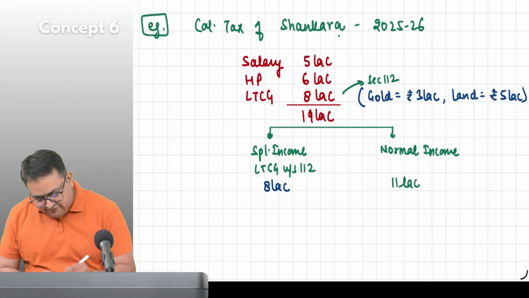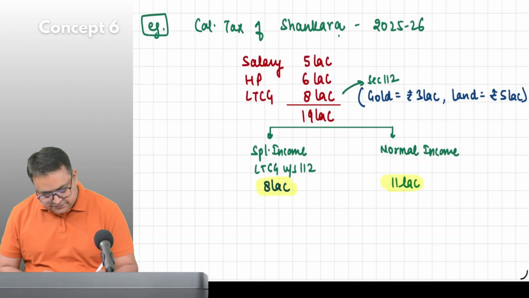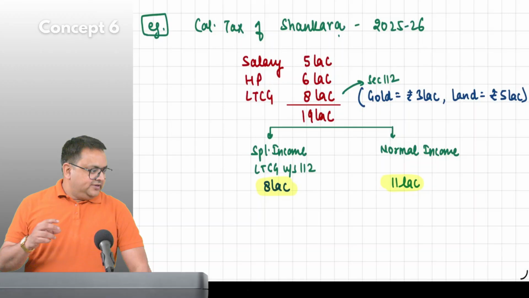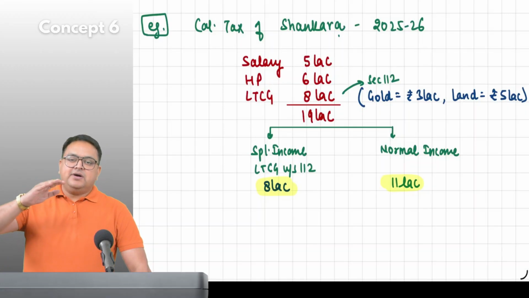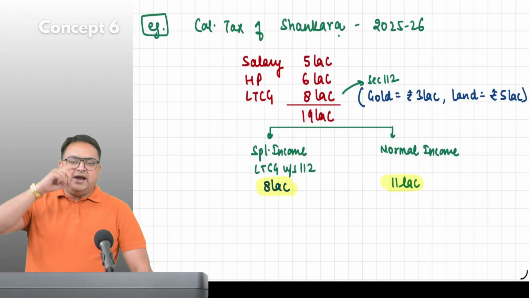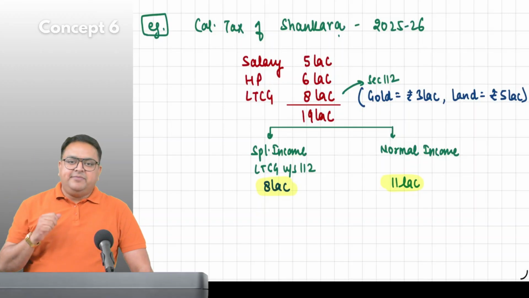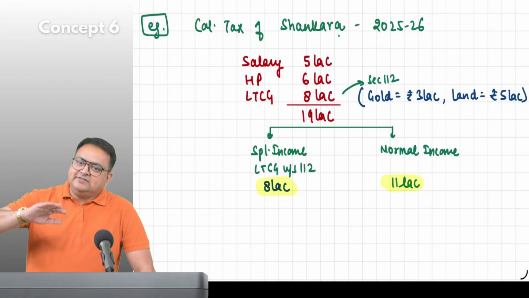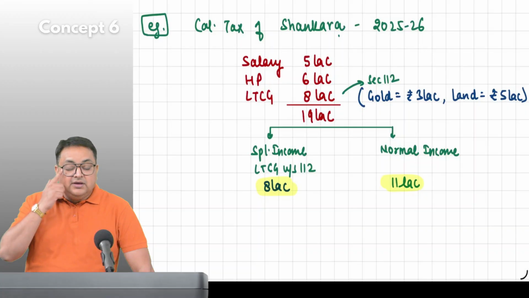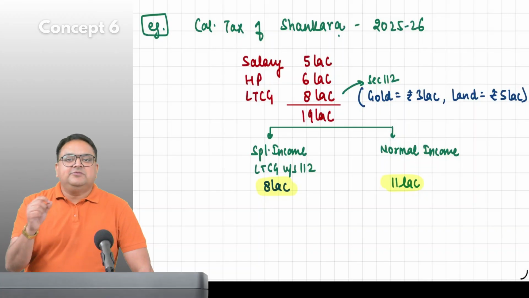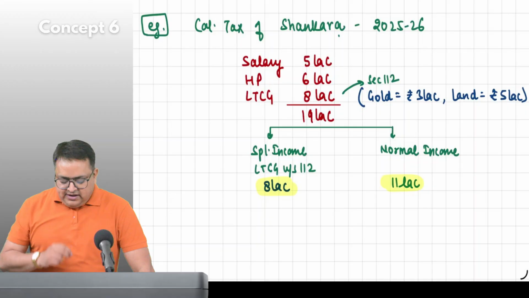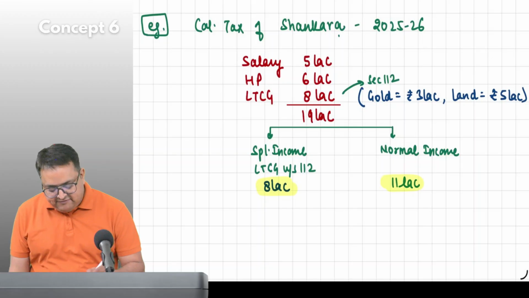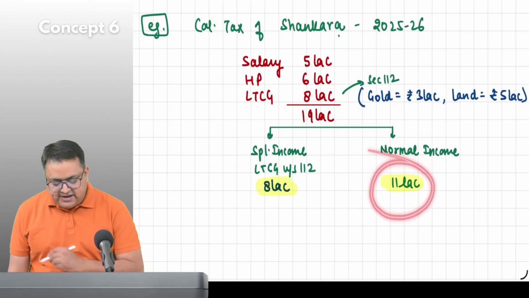Guys, have you understood what I am doing? What I am trying to do is give you a point that my entire income is not taxable at slab rate. If I have earned some special income, it has some special rates also. So long-term capital gain has a special rate, and now I will not apply slab rates on the entire 19 lakh. I will apply slab rates only on 11 lakh.